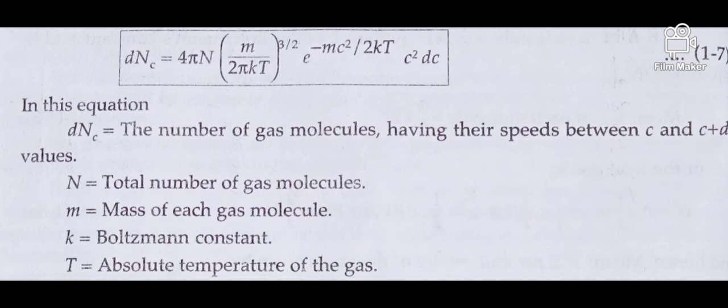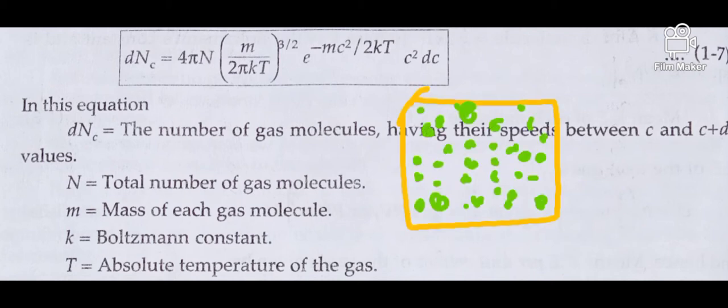In this equation, dn_c is the number of gas molecules having their speeds between c and c plus dc. N is the total number of gas molecules and m is the mass of each gas molecule. k is the Boltzmann constant and T is the absolute temperature of the gas. Now we should go on to derive this equation.